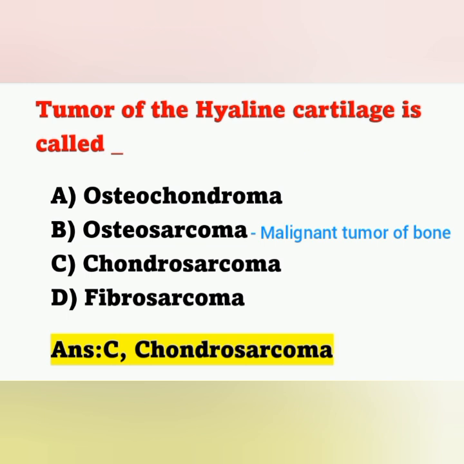Benign tumors are non-cancerous, but malignant tumors are cancerous and can spread easily to the adjacent structures. Fibrosarcoma is a malignant tumor of fibrous tissue. Move on to the next question.